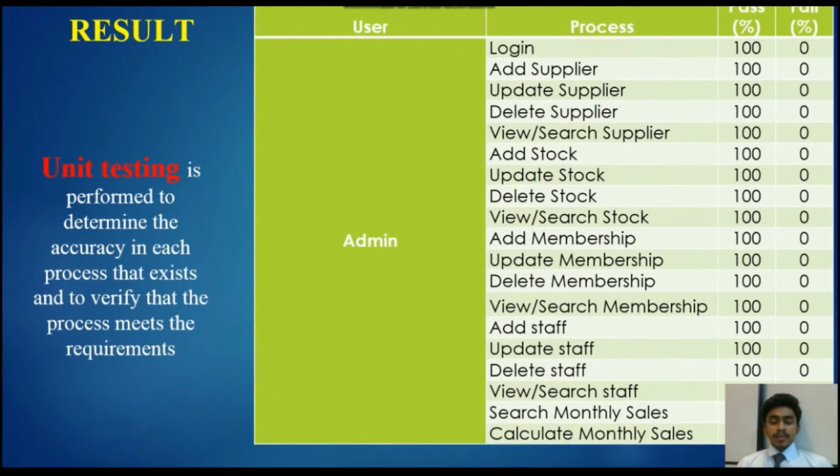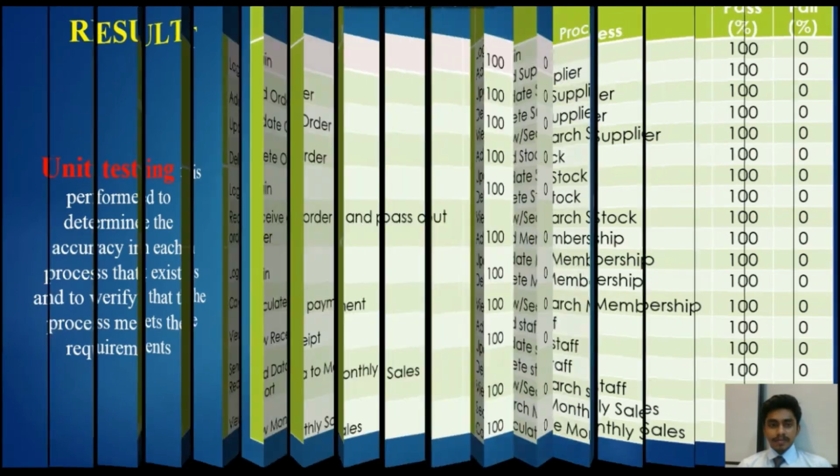These are the results that we have gathered at the end of the day. Unit testing is performed to determine the accuracy of each existing process and to verify that the process meets the requirements. So in this table, you can see that all the processes passed 100%.